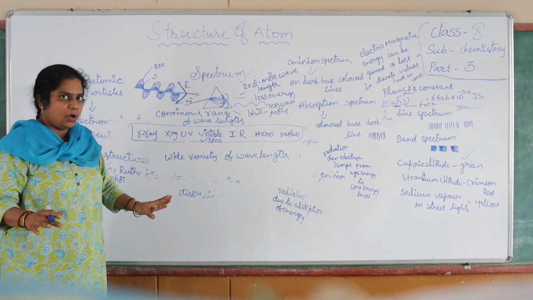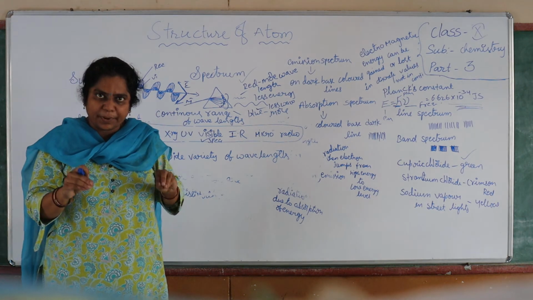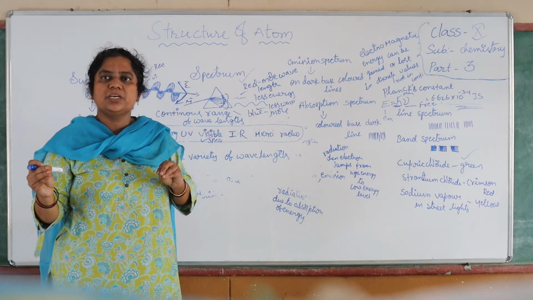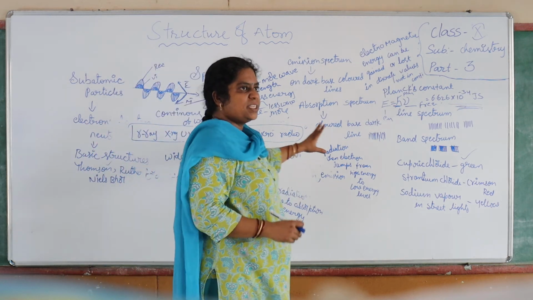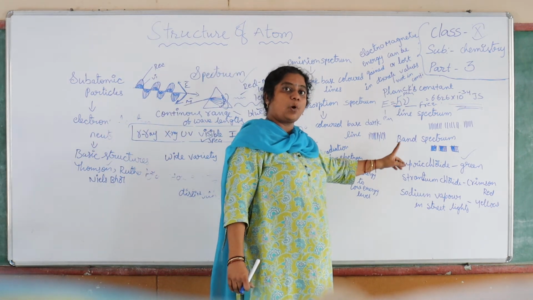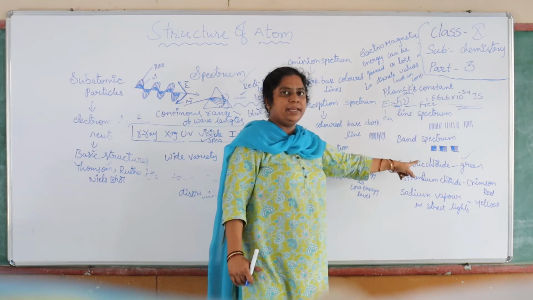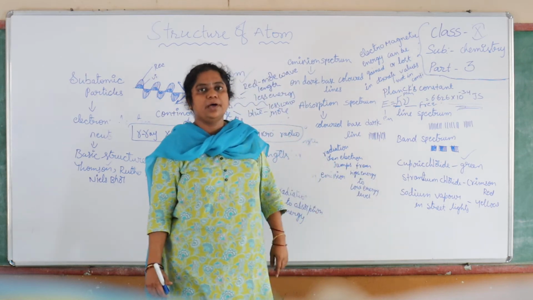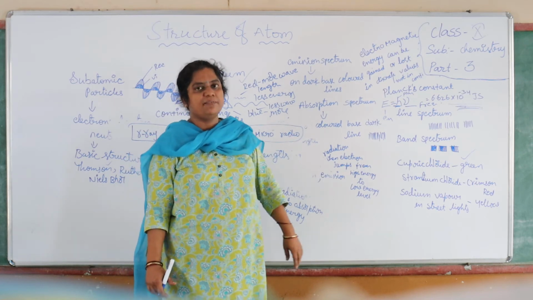So till now we discussed what a spectrum is and how many types of spectrum there are: continuous, absorption, and emission. Along with that I told you each atom has its specific prominent color, like cupric chloride green, strontium chloride crimson red, and the yellow light of the street lamp because of sodium vapor.